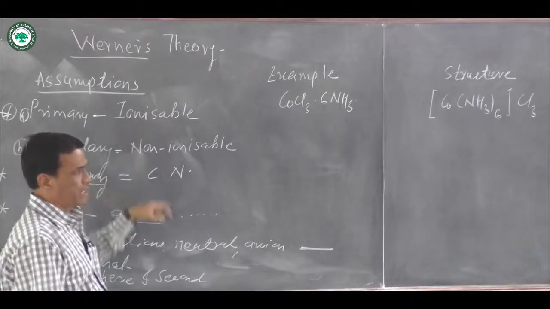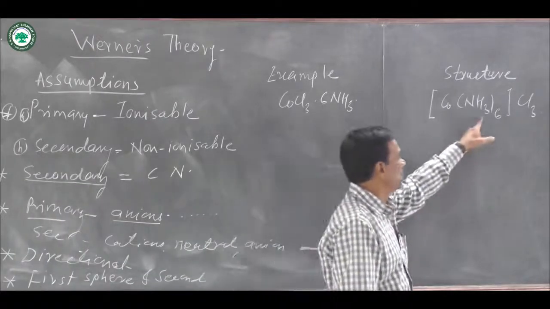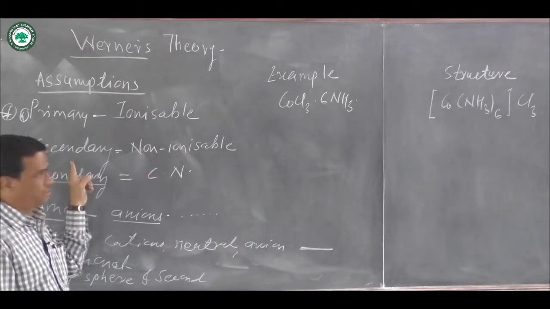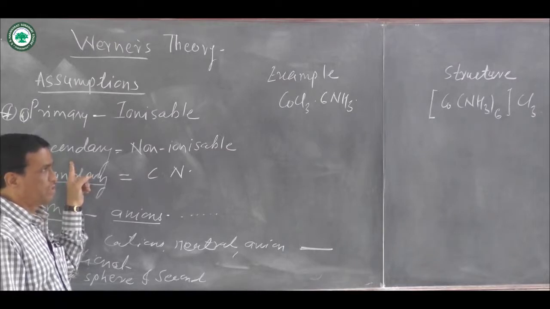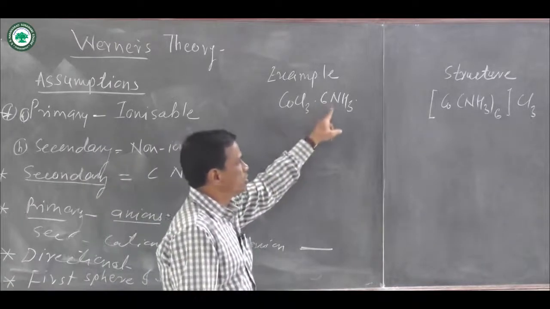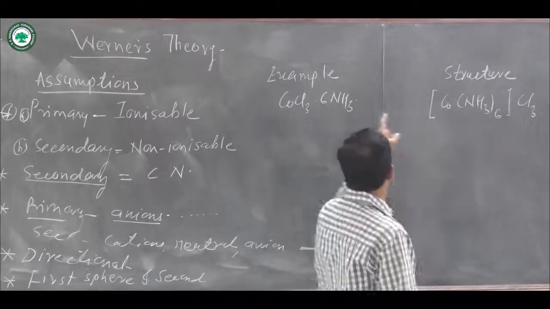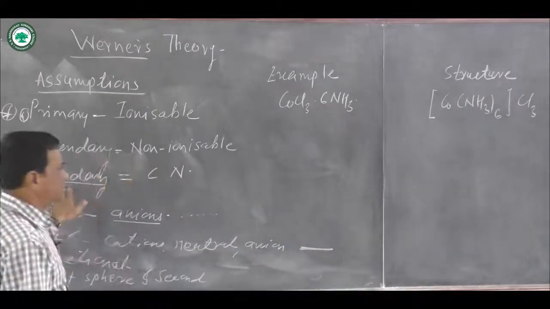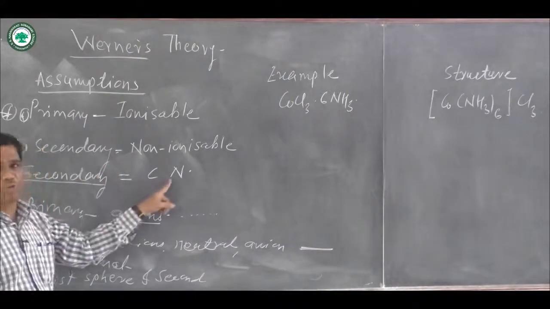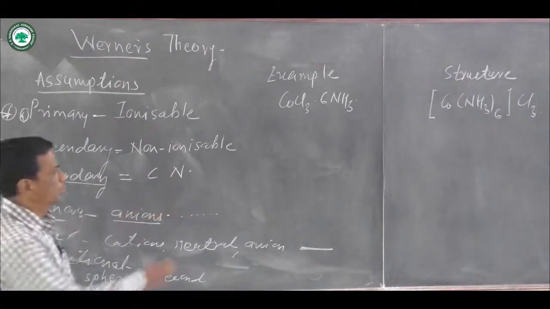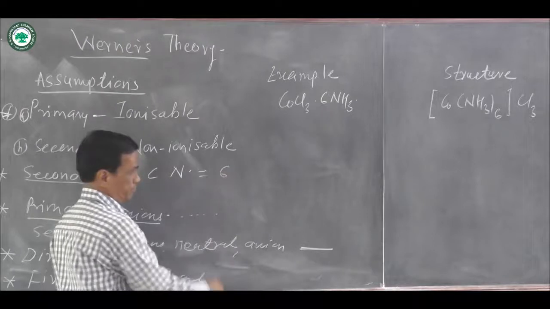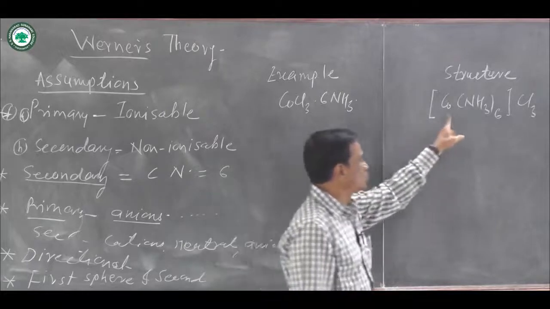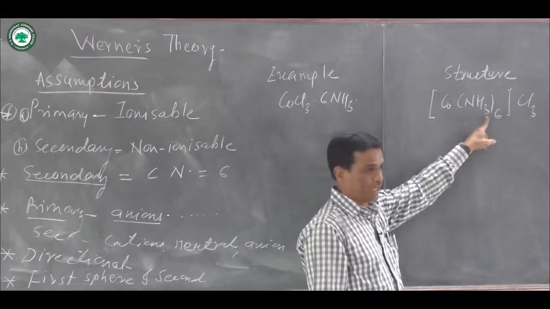And inside the square bracket 6 NH3 ligands are there. These 6 NH3 ligands are non-ionizable. They are called secondary valencies. In CoCl3·6NH3, 6 NH3 ligands are directly attached to the central metal ion, and therefore the second assumption, secondary valencies are equal to coordination number. Here the coordination number of this complex is equal to 6. The reason is that these 6 NH3 ligands are directly attached to the central metal Co3+ ion.